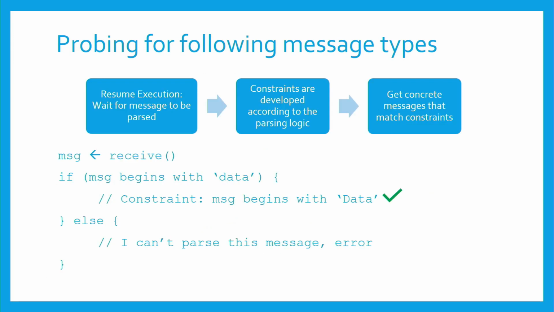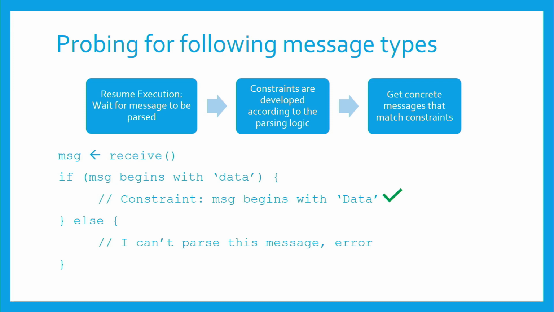So what we do is we present a novel approach here to learn message types being received. What we actually do is we resume the symbolic execution for another amount of instructions, and wait for the message to be parsed. Now, when the message is parsed, the symbolic execution goes through conditions that generate constraints on the received message.